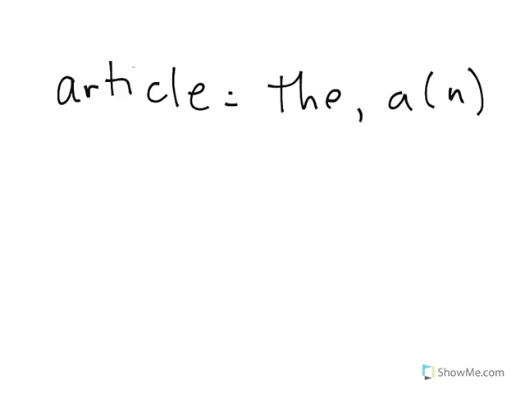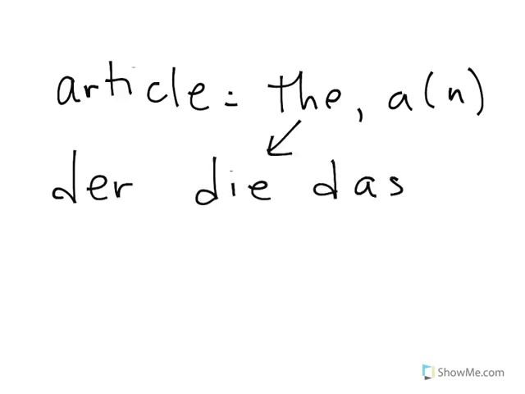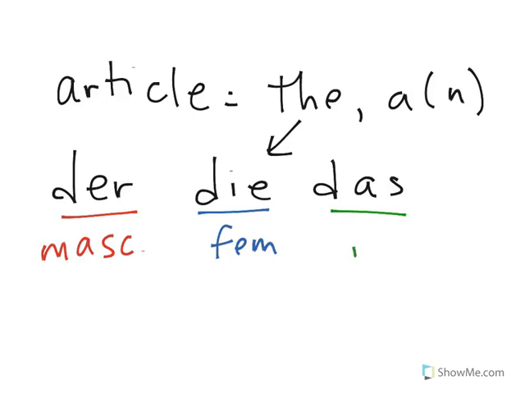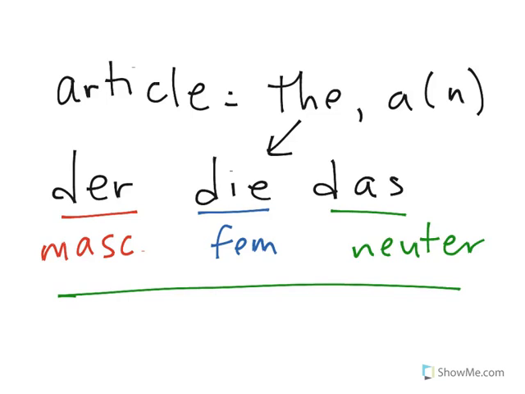And in German, you've probably already learned that there's der, die, and das to mean the. One of the first things that you learn about German is that the gender is important. Der is the masculine gender, die is the feminine, and das the neuter. In German, gender is very important, and it's always crucial that we be able to see what the gender is